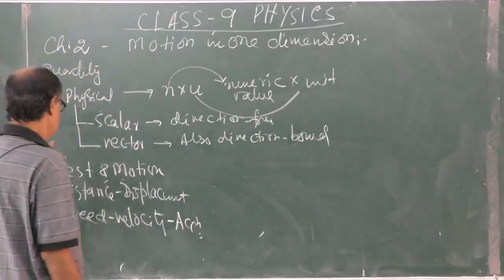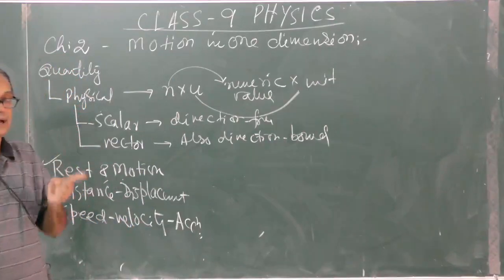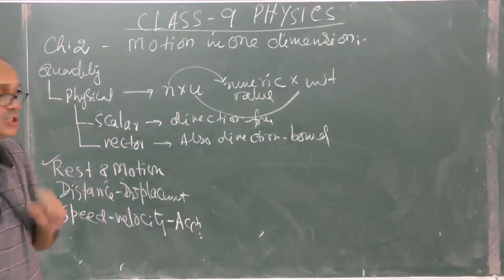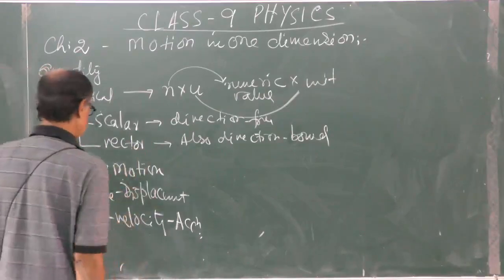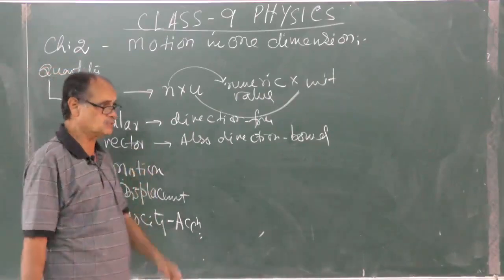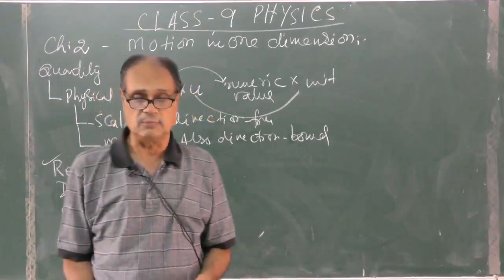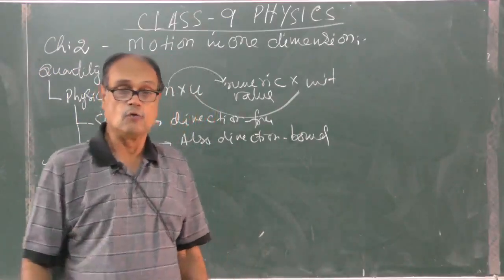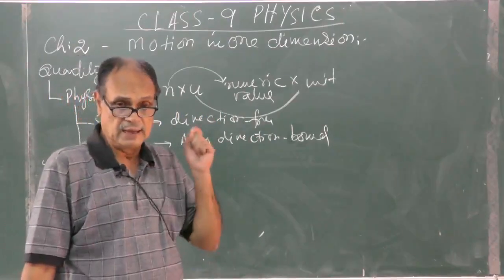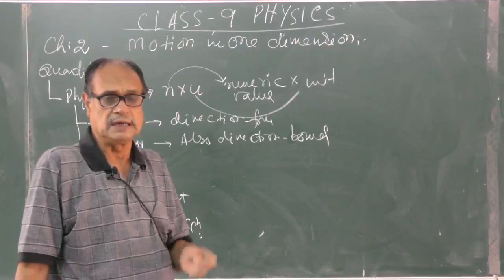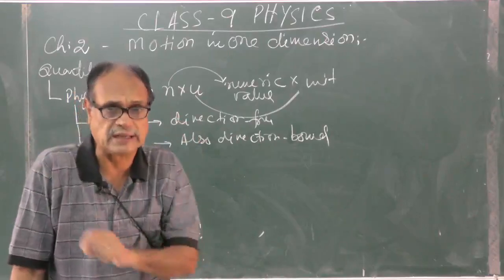So rest is when the body doesn't make any change in its position. Side by side, motion: a motion is one in which the body changes its position with respect to the reference point in immediate surroundings.